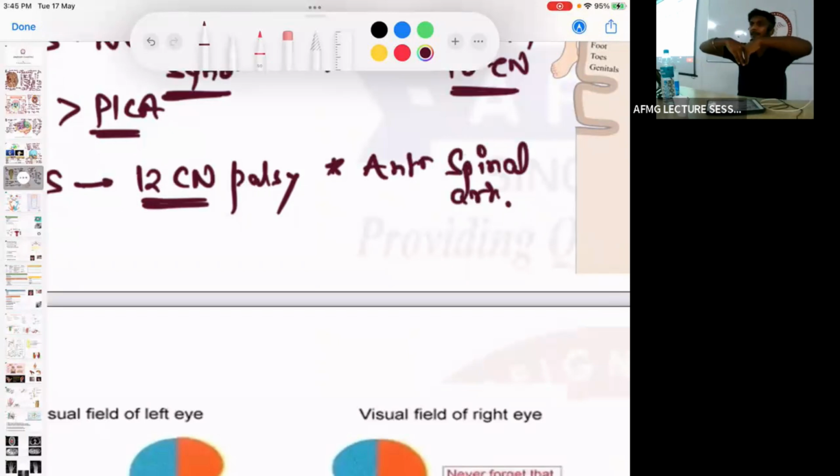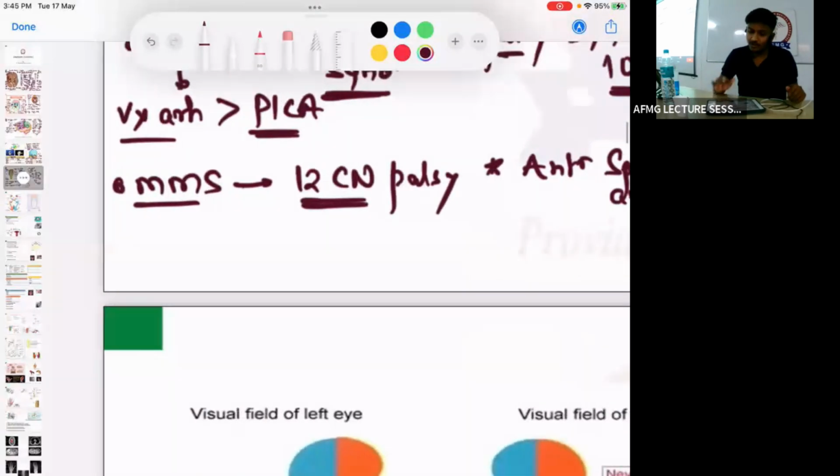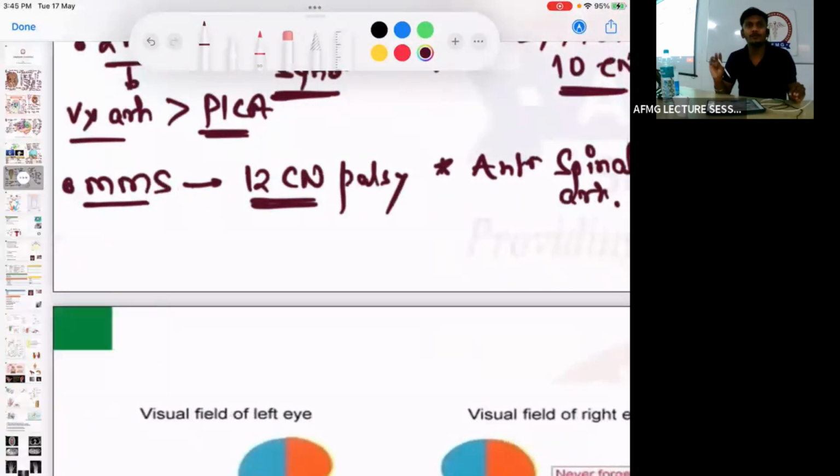Anterior spinal artery combine हो जाती है, and that supplies the medial part of the medulla. So occlusion of which artery causes medial medullary syndrome? And in medial medullary syndrome, which cranial nerve palsy is seen? That is hypoglossal nerve palsy. Movement of tongue would not be seen.